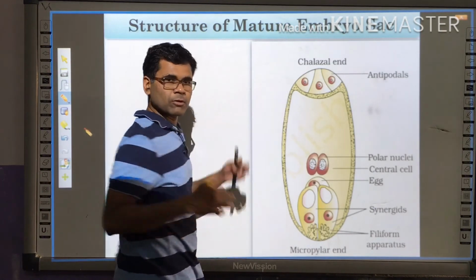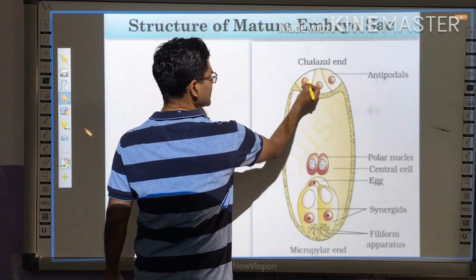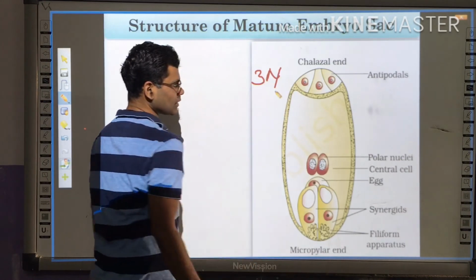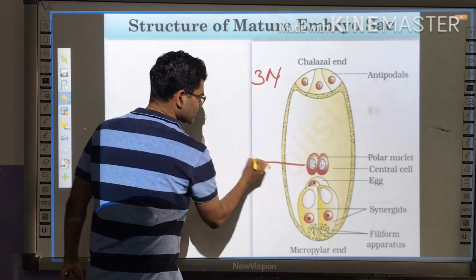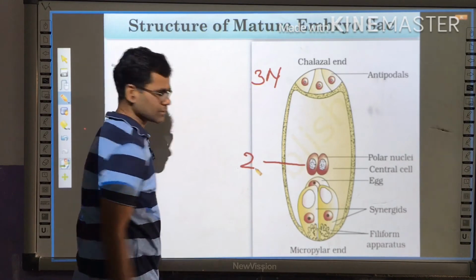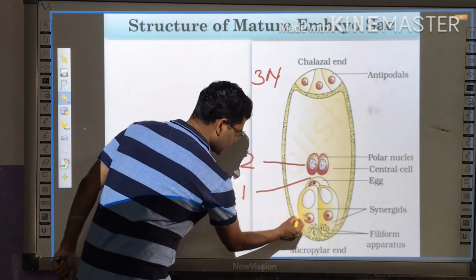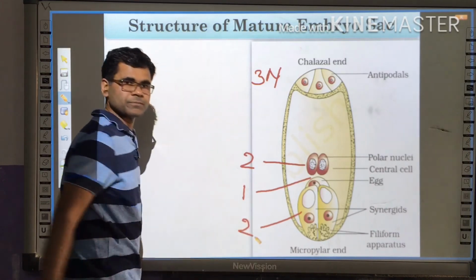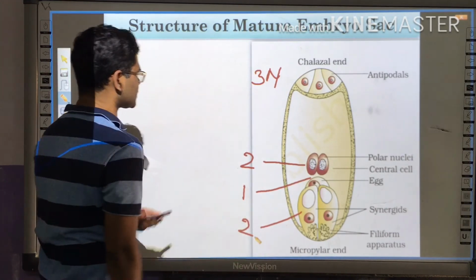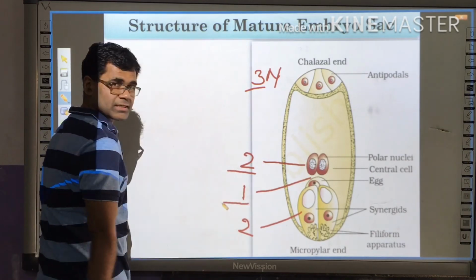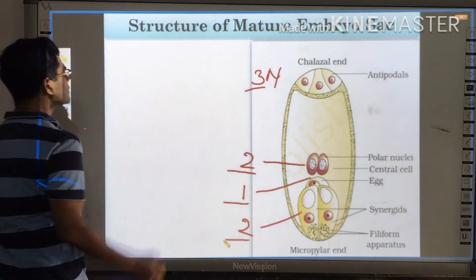Why? Because if we talk about nuclei, the antipodal cells have 1 plus 1 plus 1, so 3 nuclei. The central cell has 2 nuclei. The egg apparatus has 1 nucleus. The synergids again have 2 nuclei. If you sum all these up, 3 plus 2 is 5, plus 1 is 6, plus 2 is 8.